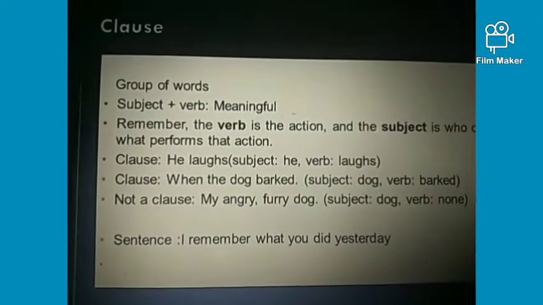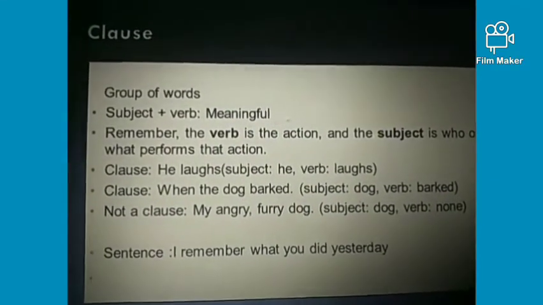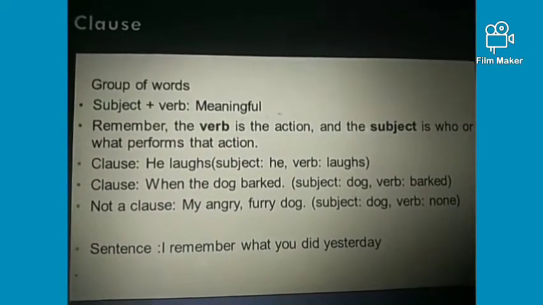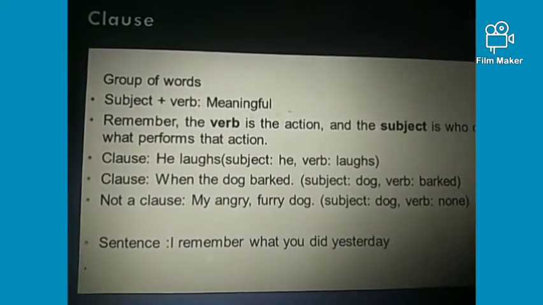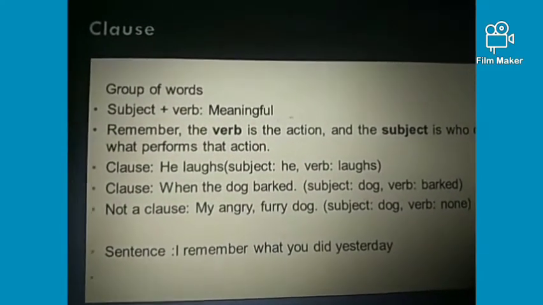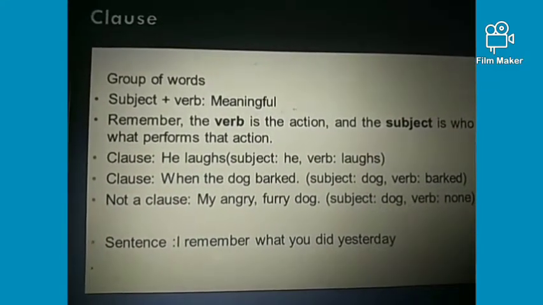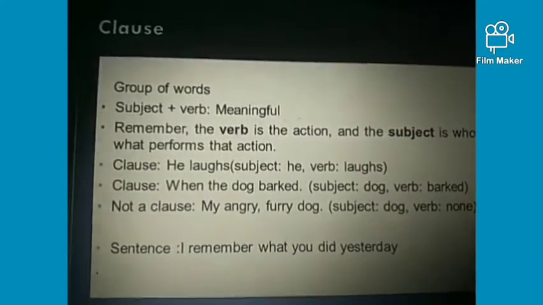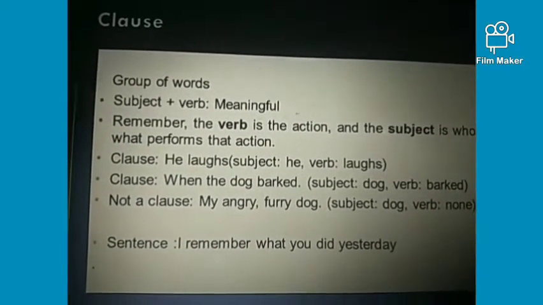There must be some students who are still confused about sentence and clause. We can consider a clause as the smallest unit of a sentence, right? Because in a sentence there can be multiple clauses, but in a clause there can't be any other sentence. As you can see in the example sentence, I remember what you did yesterday, here I remember is one clause because I is a subject and remember is a verb. What you did yesterday is another clause. So this sentence consists of two clauses and it is a sentence, not a clause, right? I hope the concept of clause is clear to you.